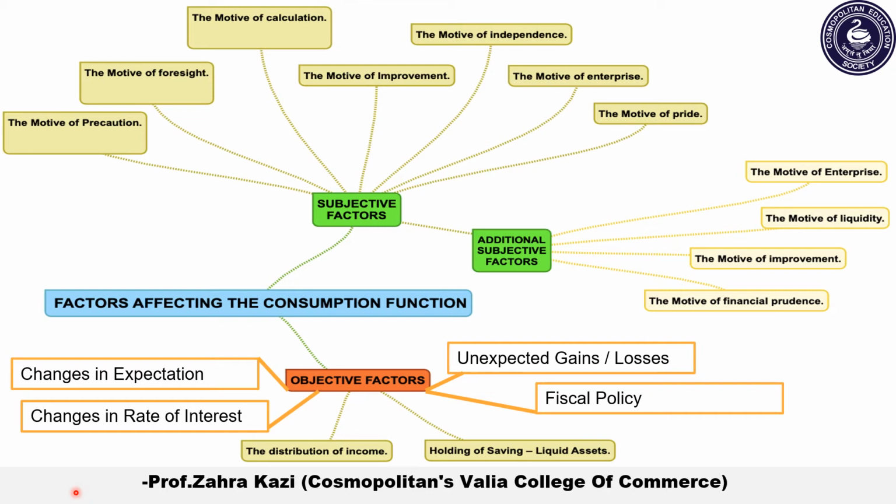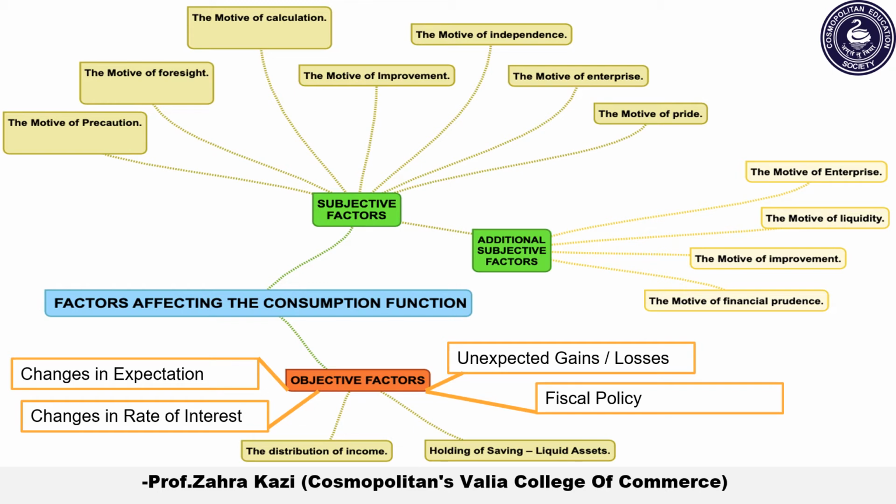Next, the third objective factor is changes in expectation. This means the people's propensity to consume, that is, their desire to consume, is also affected by changes in people's expectations about future events. For example, changes in income, changes in prices, changes in the availability of goods. All this affects and changes people's consumption level.